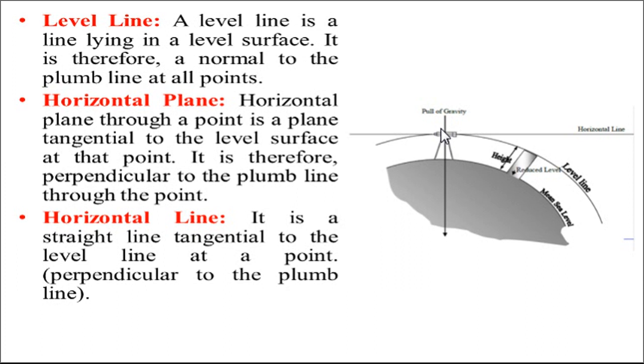Then next definition is horizontal line. It is a straight line tangential to the level surface at a point. Now see, this is the horizontal line, the line which is coming out of the leveling instrument we can say. So this is a horizontal line and this is level line and this is the mean sea level. So horizontal plane is nothing but a plane which is tangential to the level surface. So see, it is tangential, and the line which is lying in that horizontal plane is called as horizontal line.